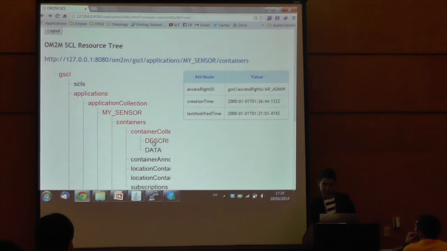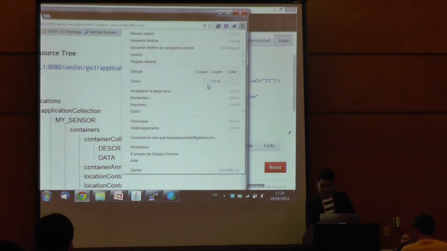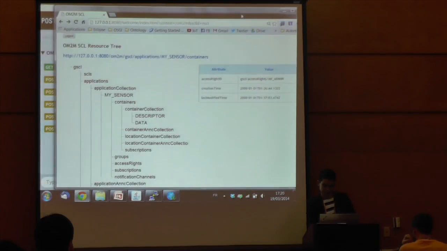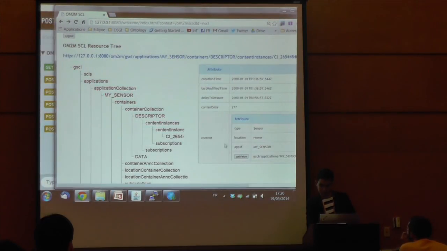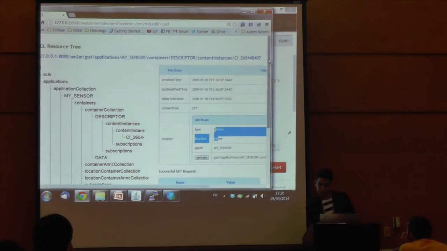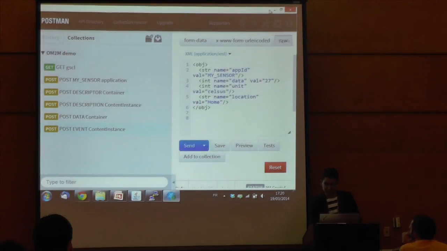There are two containers here, the descriptor and the data. And here is my information, and I can get the value and see that it is 27 degrees Celsius.